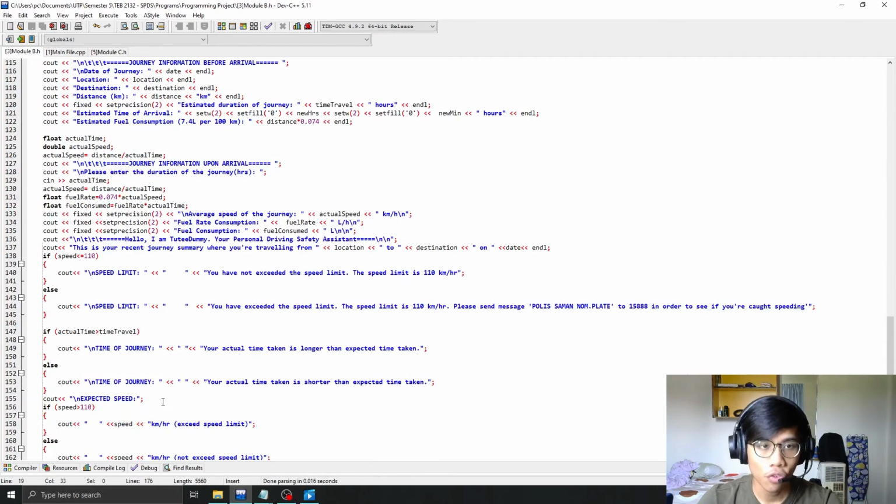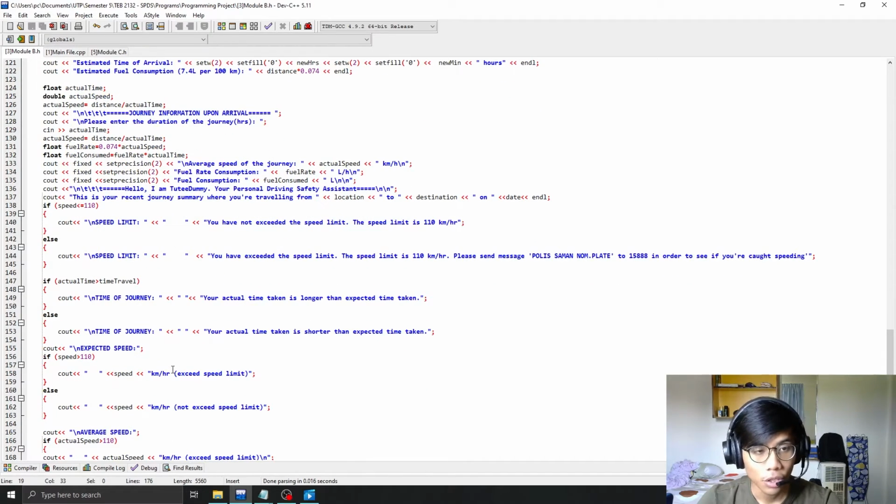There are 4 summaries that are going to be outputted. The first one is the speed limit. We set an if statement for speed limit: less than or equal to 110. The reason is because 110 is the maximum speed limit in Malaysia for interstate travel. So if the speed is less than 110, the output will be not exceeding the speed limit. And if it's vice versa, then the speed limit has been exceeded.